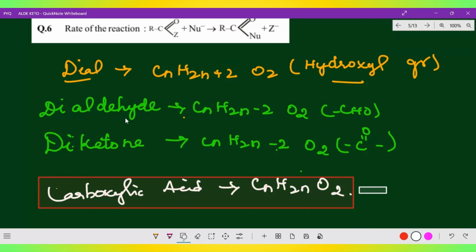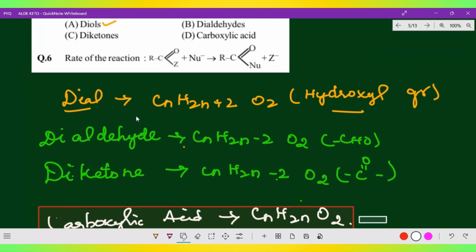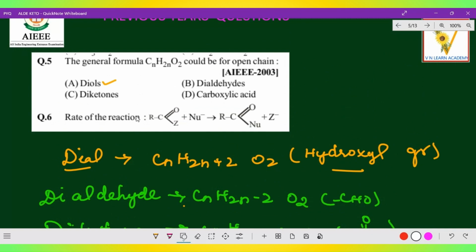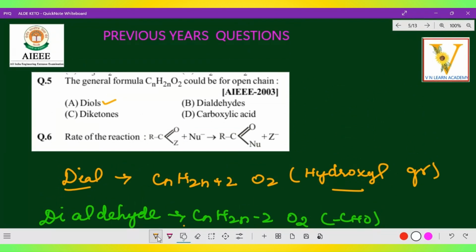Other than that, diol, dialdehydes, diketones, you got that other point. How do we identify other groups? So which is the correct option you can provide? Which is the correct option? Option D is the correct option. CnH2nO2, this is completely based on carboxylic acid. Whereas for diols, I have given hydroxyl group, and aldehydes and ketones, both are the same, I have given, right? I hope you got the clarity. Come on, let's go to the next question.